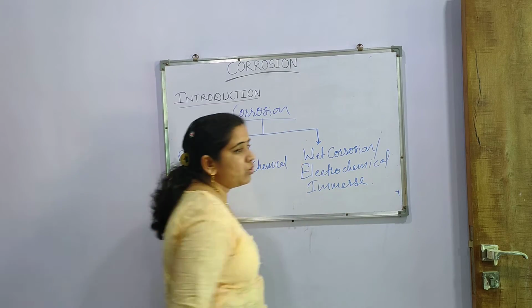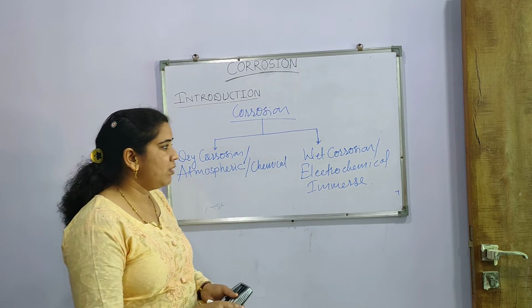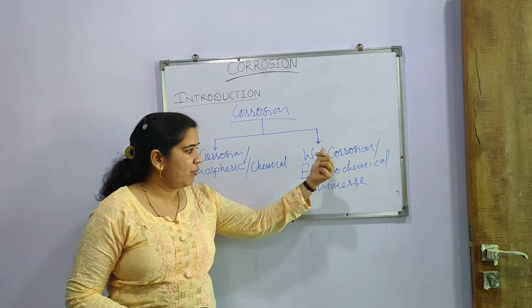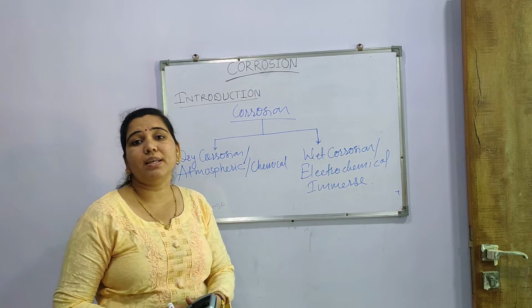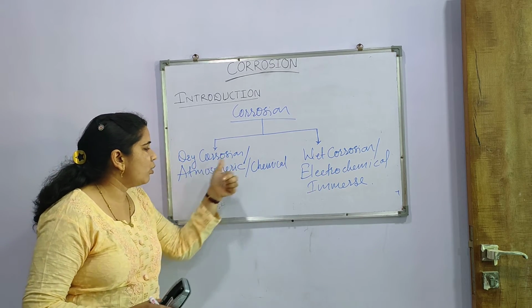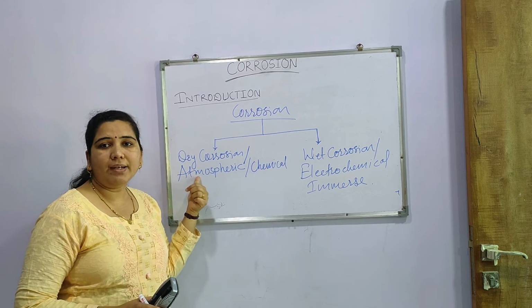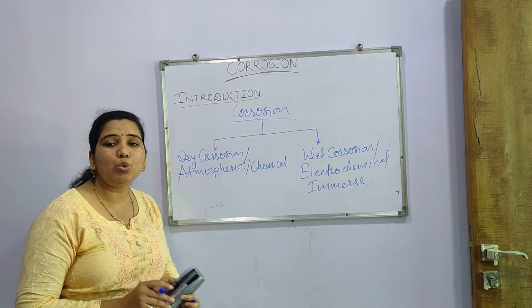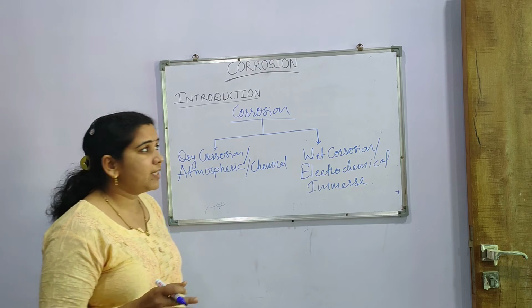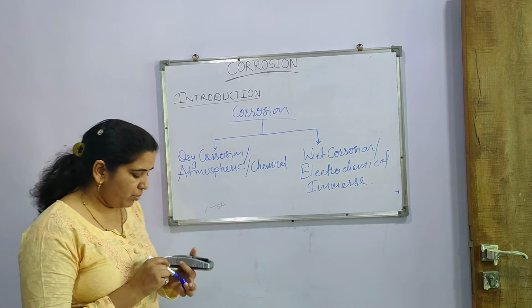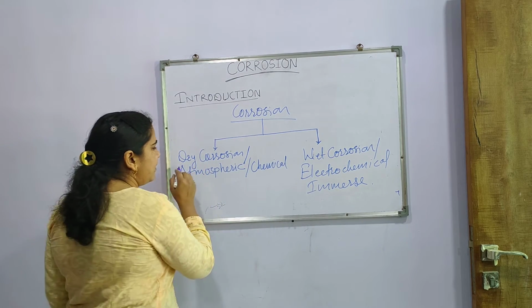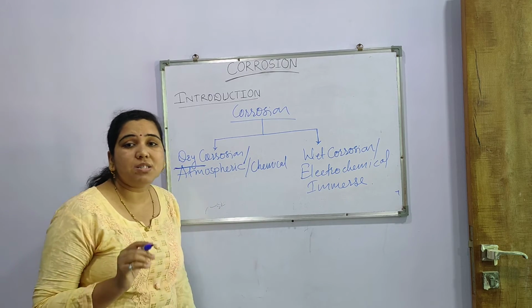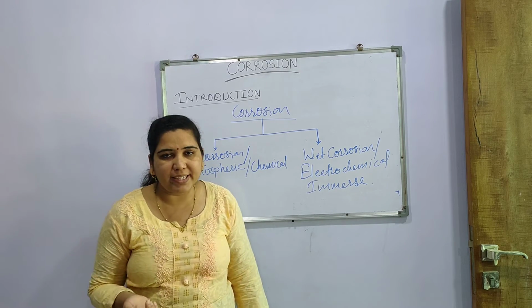Immerse corrosion. So there are three types: dry corrosion, wet corrosion or electrochemical corrosion, and immerse corrosion. Here, dry corrosion, chemical corrosion and atmospheric corrosion, these are the two main types of corrosion. Now from this word itself we can say that it is a dry corrosion, meaning it must be carried out in dry conditions.